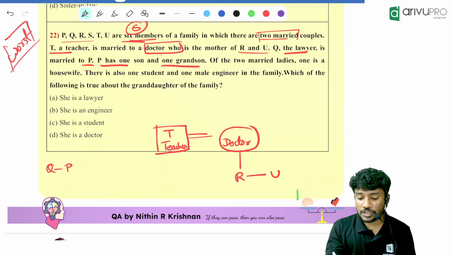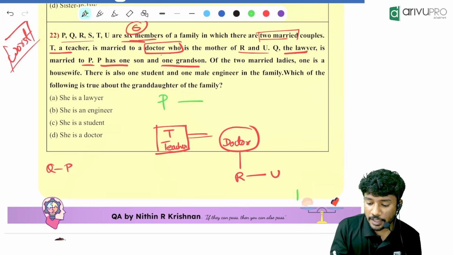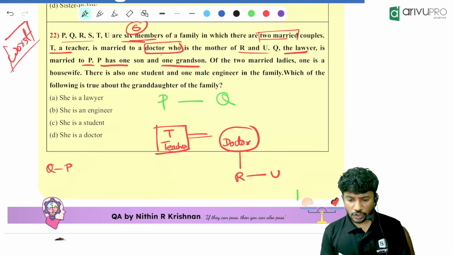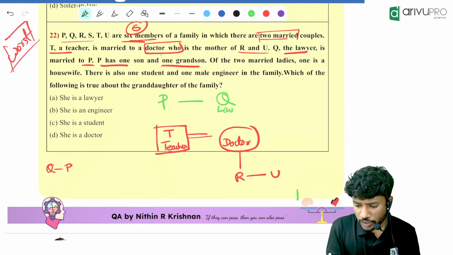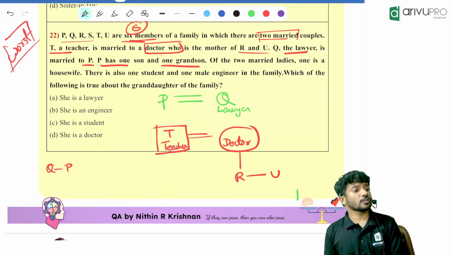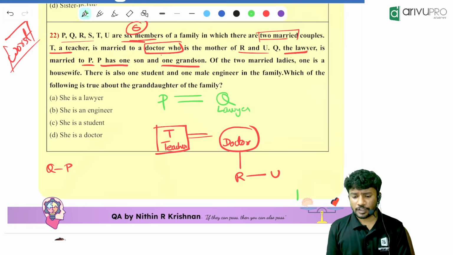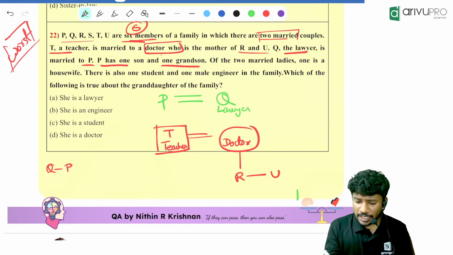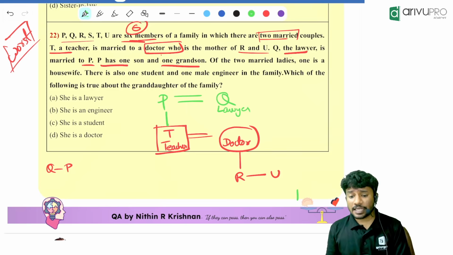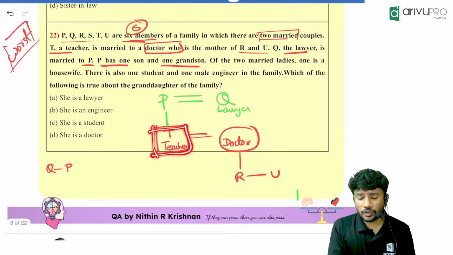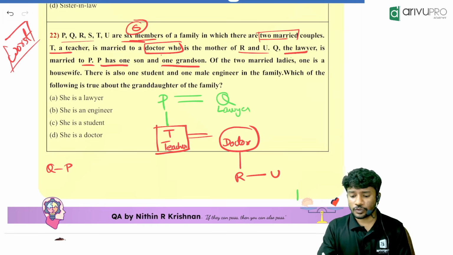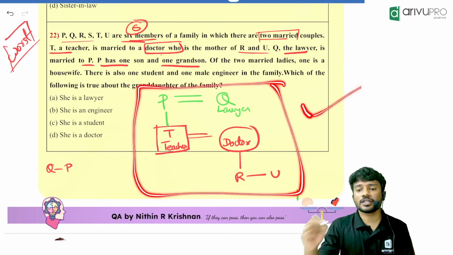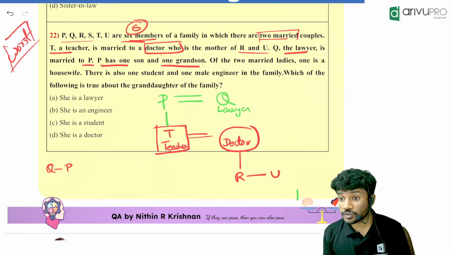Then we will go for the upper generation. P is married to Q. Q is a lawyer, I'll write lawyer over here. P is married to Q, and they are having a son and a grandson. The son is already there. The grandson will be either R or U. This is the correct drawing. I hope everyone understood the drawing part.